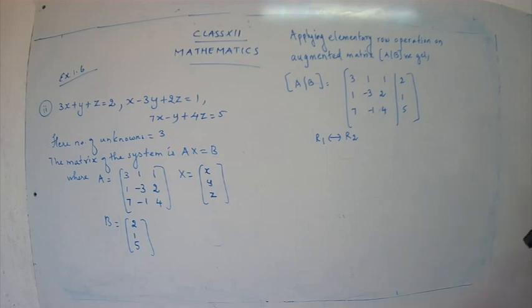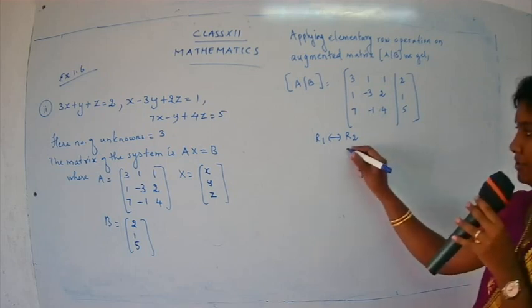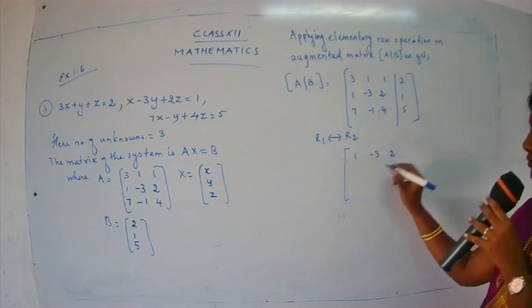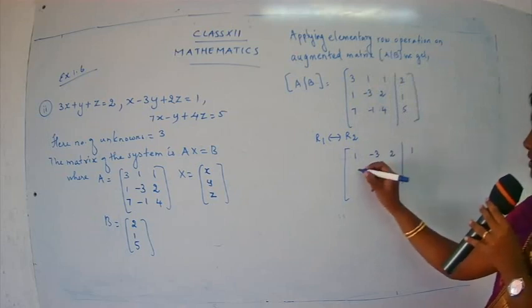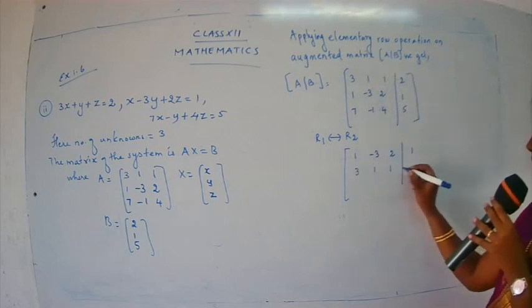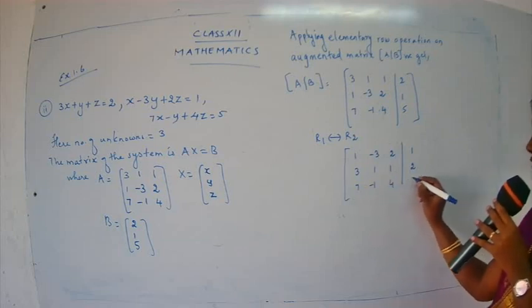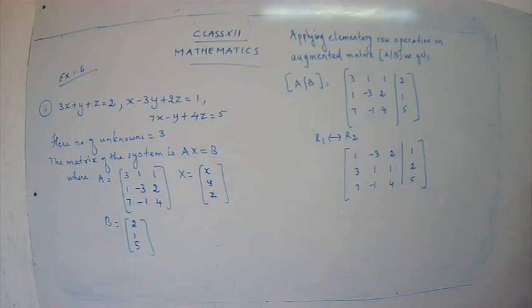Because we want the first element of the first row to be 1. Good. Do the interchanging. So it's 1, minus 3, 2 and 1 here, then 3, 1, 1, 2, and 7, minus 1, 4, 5. So we have done the interchanging.